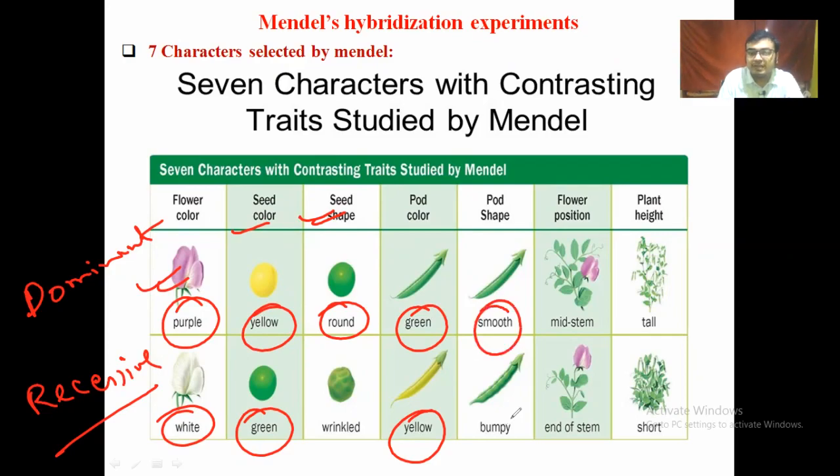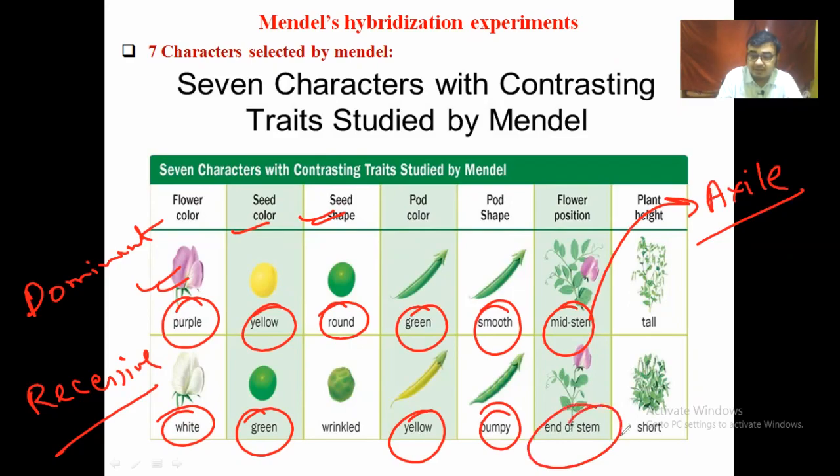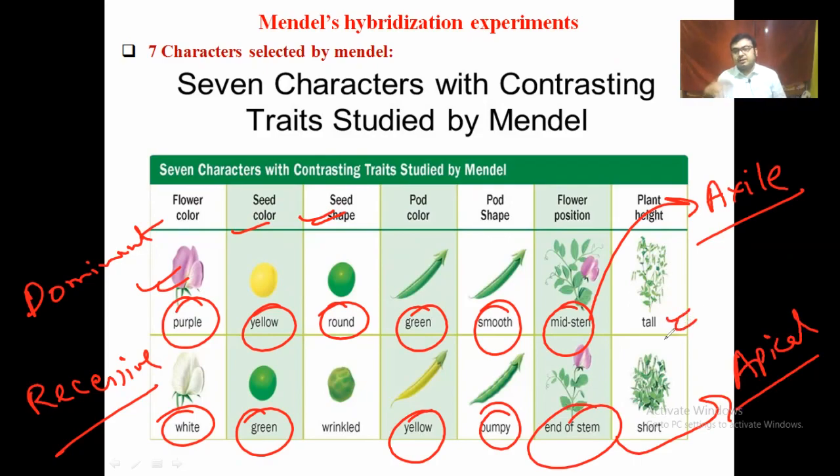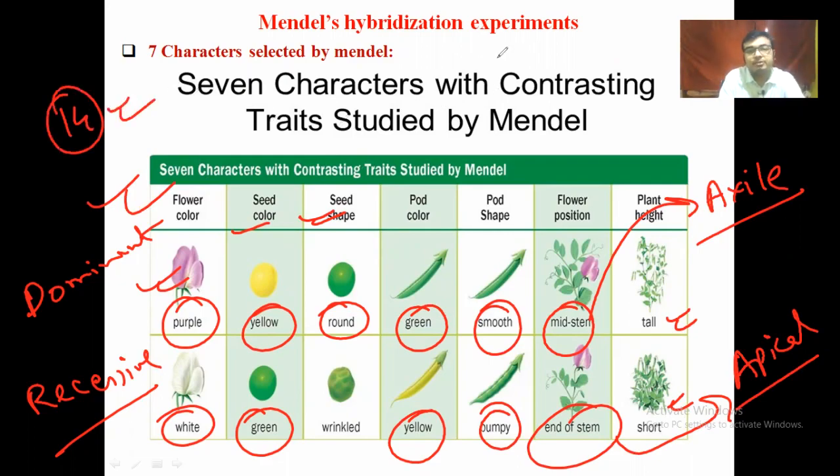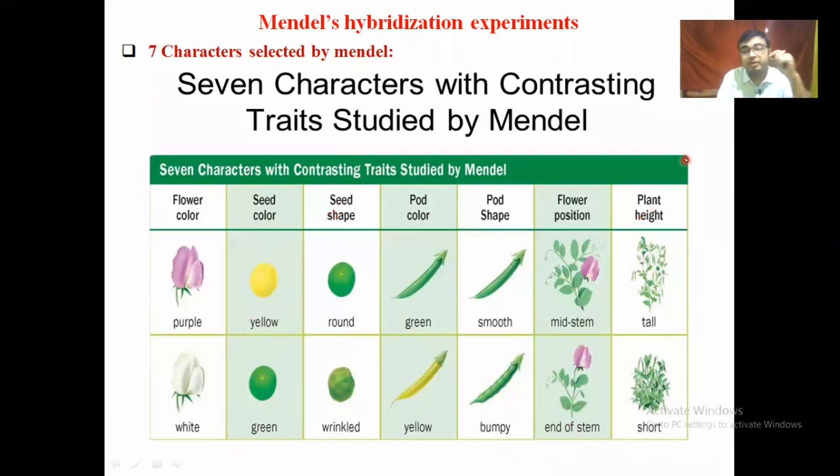Pod shape is smooth, or bumpy, wavy or constricted. The mid-stem or axile position of a flower belongs to the dominant character, and apical is a recessive character. And plant height: tall is a dominant character and short is a recessive character. That's it. That's the seven pairs of characters, a total of 14 characters. In the NEET questions, there is an option of 14: in total, how many characters did Mendel pick during his experiment?